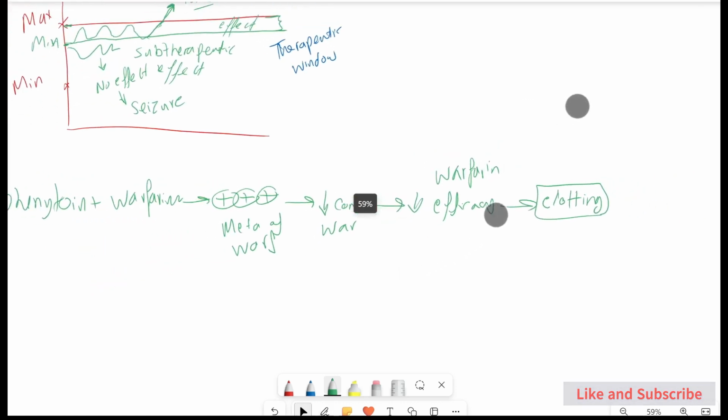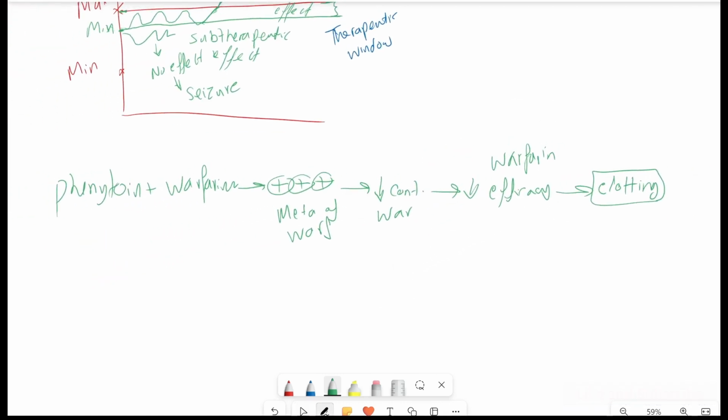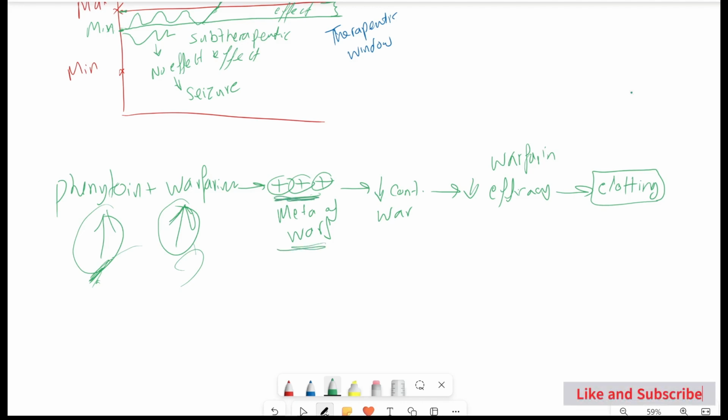So we can see here the combination between phenytoin and warfarin. If the patient on warfarin comes to the hospital suffering some seizure, and you as a healthcare worker in the emergency room prescribe phenytoin to your patient, the phenytoin will accelerate metabolism of warfarin. You can see the 3+ here: decreased concentration of warfarin, decreased efficacy of warfarin, and there's a risk of clotting there.